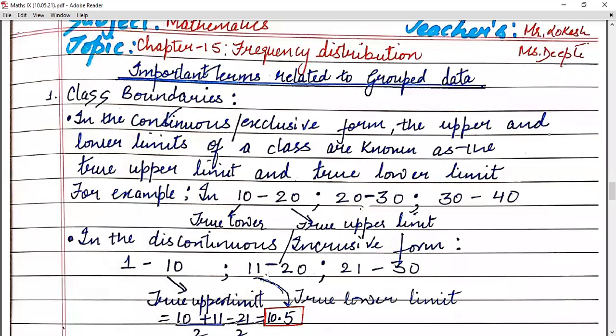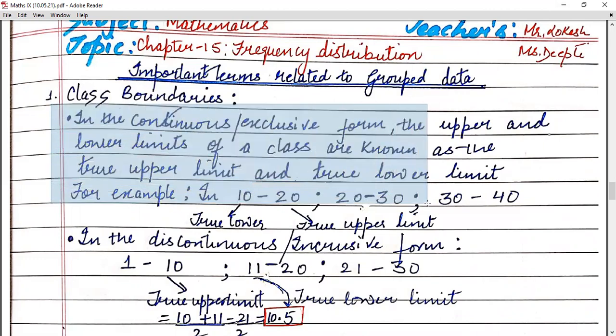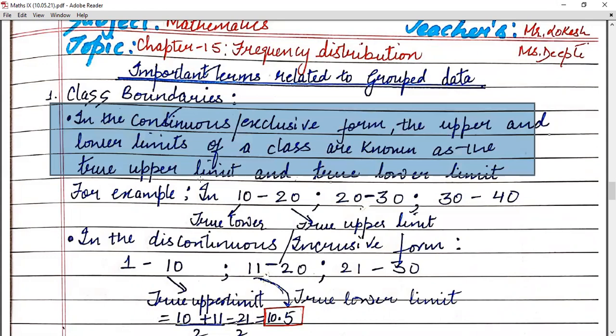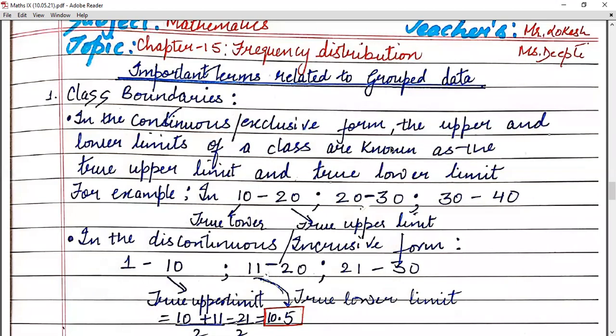Now, children, let us discuss the important terms related to grouped data. The first one is class boundaries. Children, in the continuous or exclusive form, the upper and lower limit of a class are known as the true upper limit and true lower limit. I have given an example. You can see 10 to 20, 20 to 30, 30 to 40. Here, your true lower limit is 10 and true upper limit is 20. So in continuous form, the actual class interval gives your true upper limit and true lower limit.